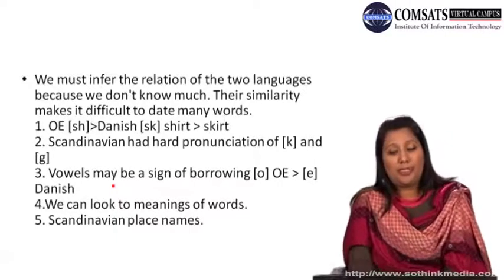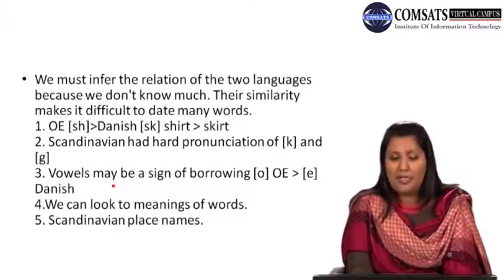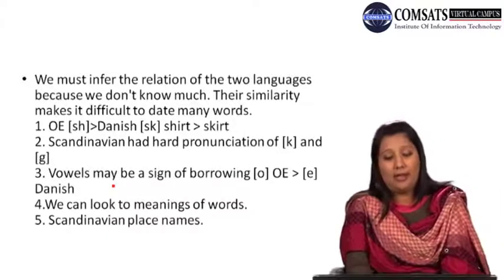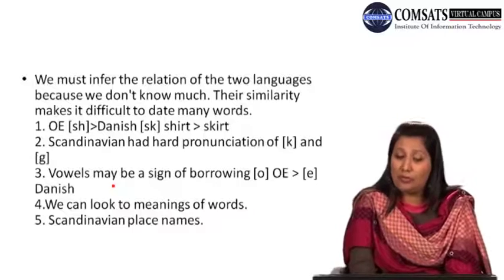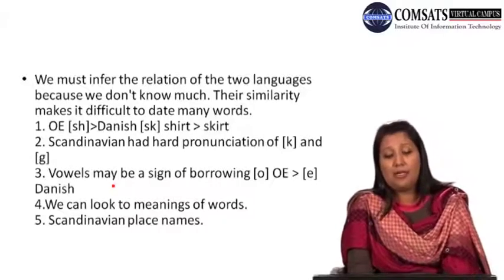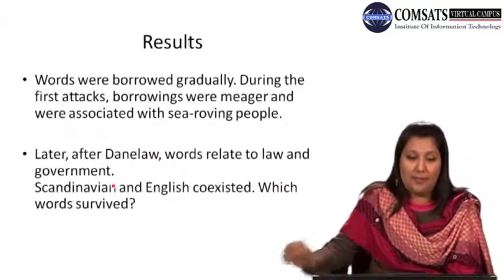Scandinavian had a hard pronunciation of K and G. Vowels may be a sign of borrowing, for example, an O sound as an A sound in Danish. We can look to the meanings of the words, and Scandinavian place names were still existing there.